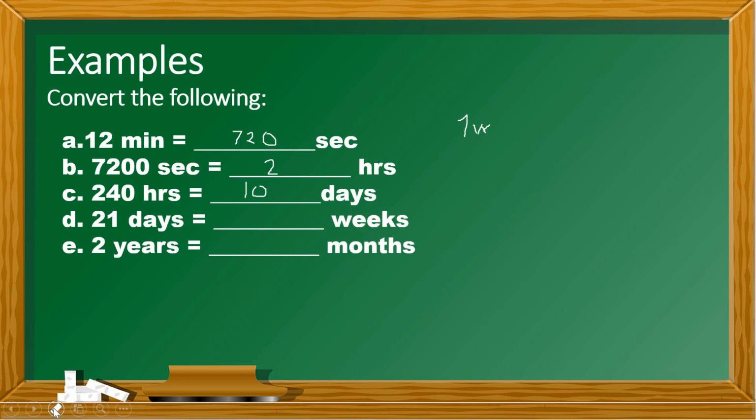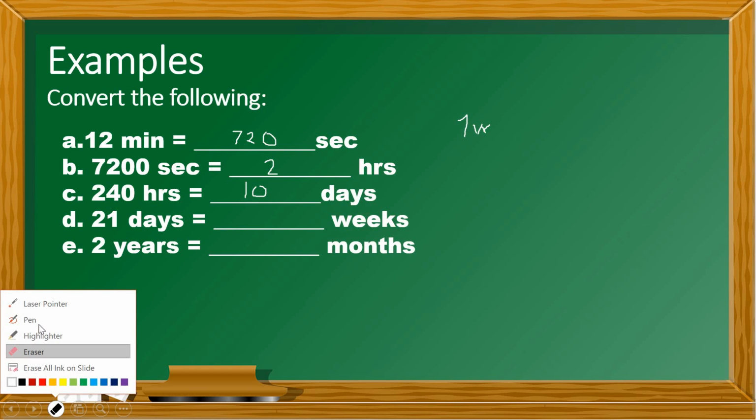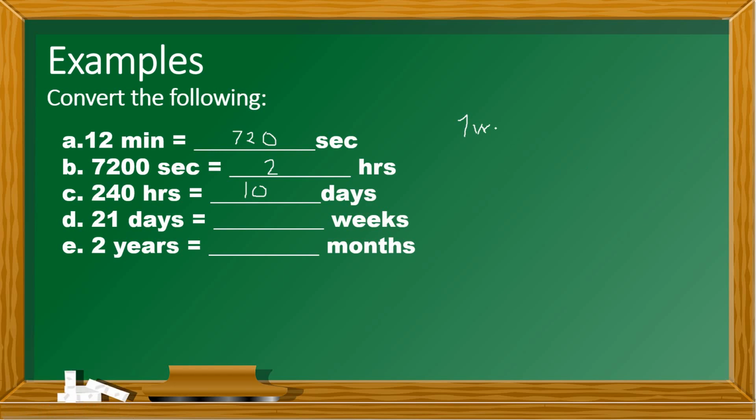So again, are we going to multiply or are we going to divide? What do you think? We're actually going to divide, right? 1 week is equal to 7 days. We're actually going to divide 21 by 7, right?